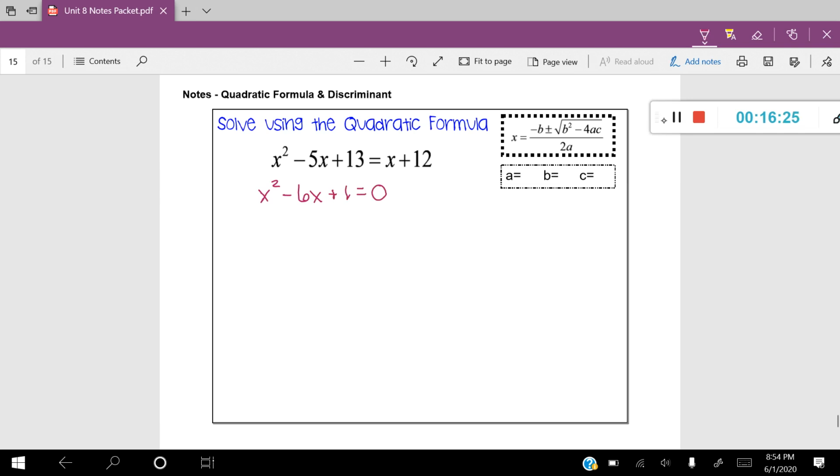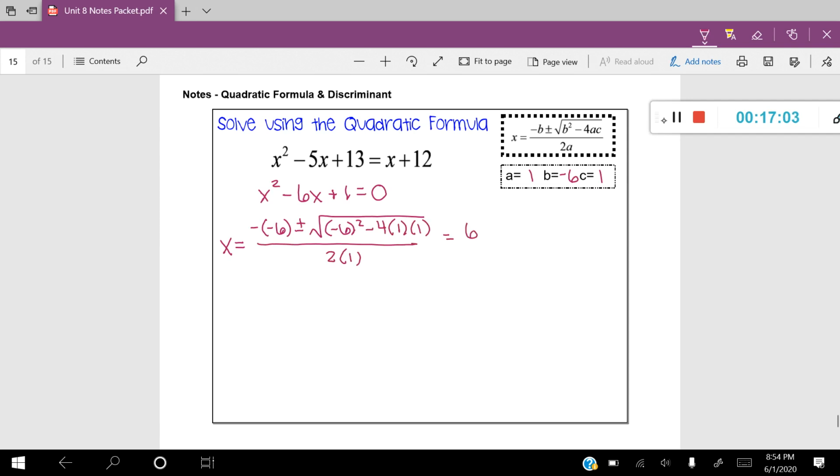Let's locate A, B, and C. A is going to equal 1, B is going to be negative 6, and C is going to equal 1. All right, let's plug it into our formula. x equals negative b, so negative negative 6, plus or minus the square root of negative 6 squared minus 4 times 1 times 1, all over 2 times 1. All right, everything's plugged in. So let's calculate it out.